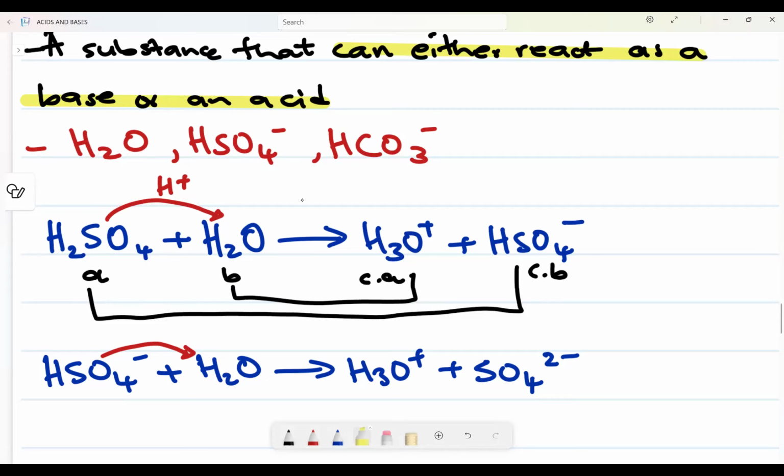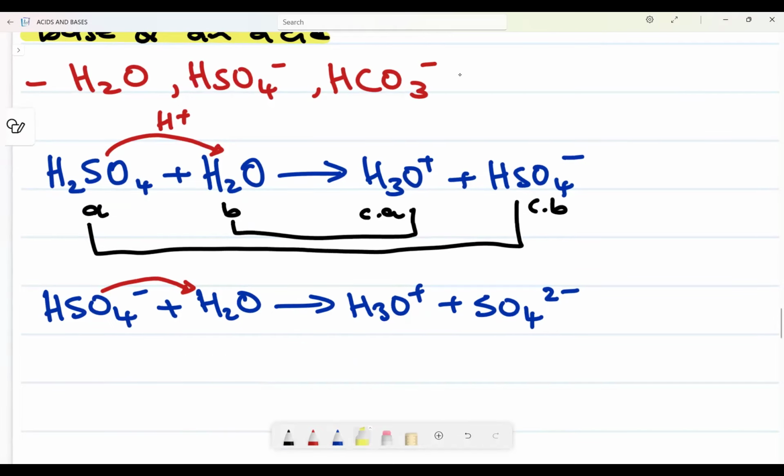Conjugate base of an acid. Remember, an acid, after it loses a proton, forms a conjugate base, which means it will have one proton less. Now a conjugate acid forms after a base has accepted a proton, so it means a conjugate acid will have one more proton. So now I want us to be in a position of identifying our ampholyte